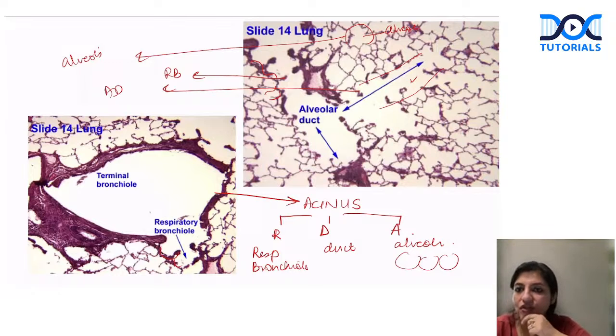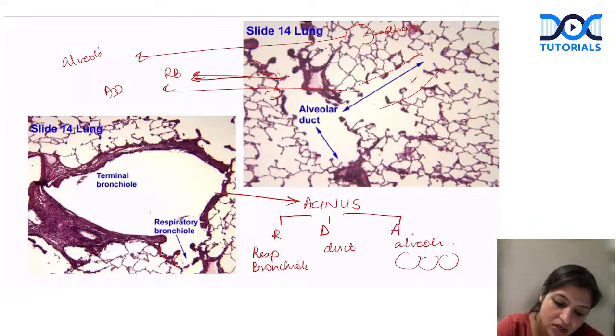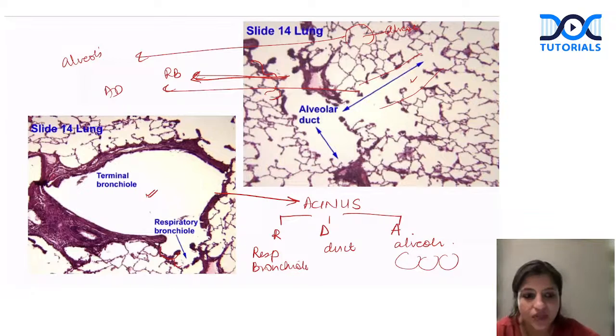Okay, so we have the respiratory bronchiole here, the alveolar duct here, the alveoli, and a terminal bronchiole on the top, which we have already seen here. So that's how we differentiate. There should be no confusion in this.